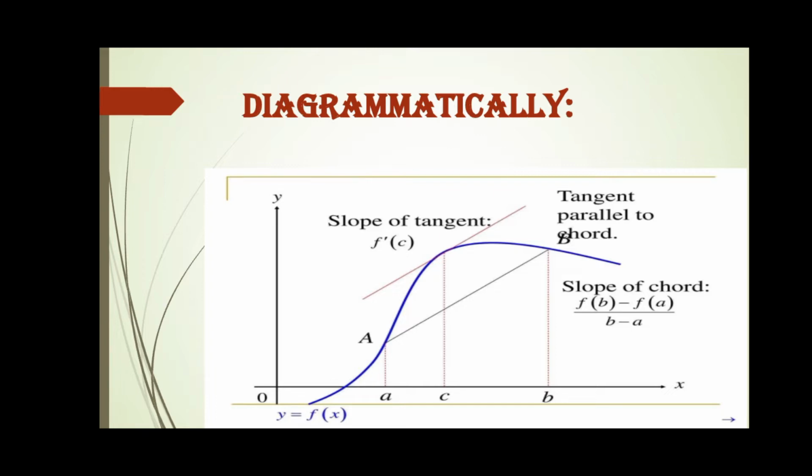So we can say that the mean value theorem also does not apply when there are sharp edges. The mean value theorem only applies when the function increases or decreases gradually, not suddenly.